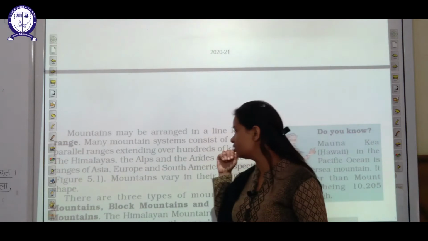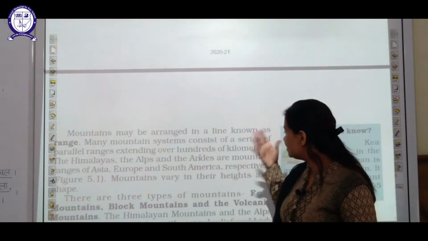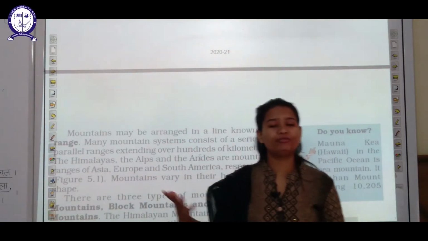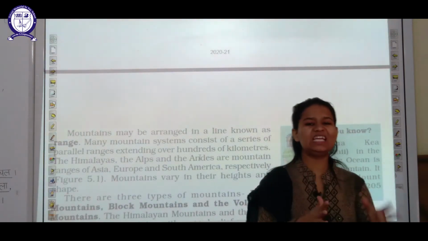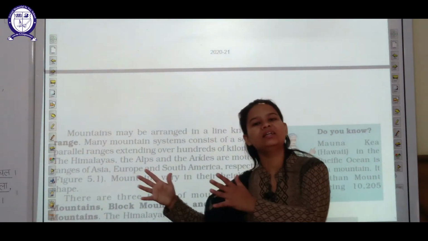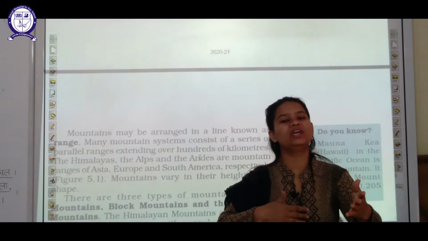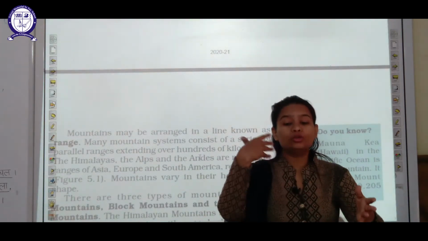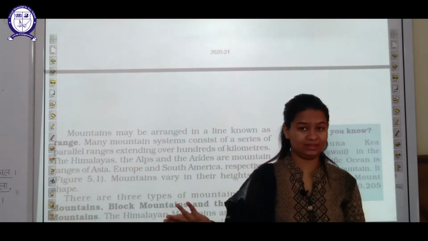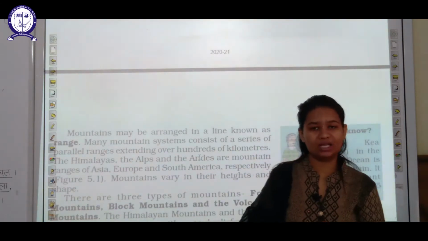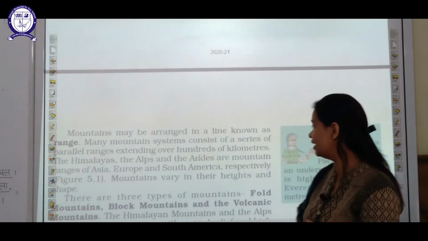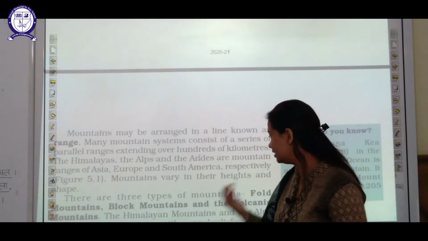Now see students, a mountain system consists of different ranges of mountains, and each range is set apart from another range by many distances. They are far away from one another. Two ranges are far away from one another at a particular distance.